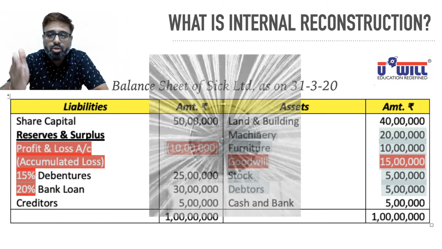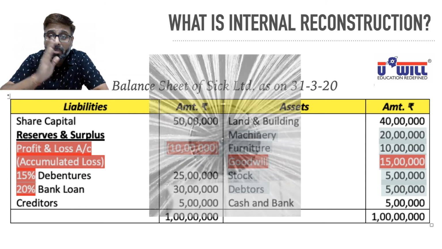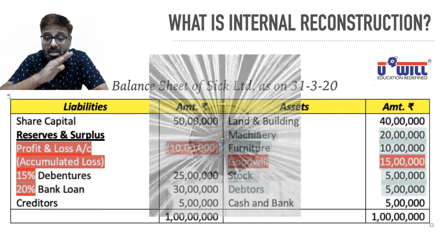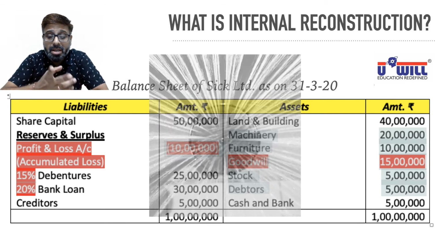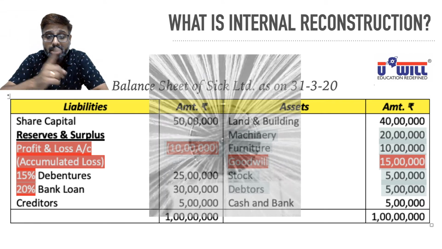You have to show the correct thing to the shareholders. You have to show the facts to the shareholders. No manipulation, no window dressing. 10 lakhs plus 15 lakhs, 25 lakhs is to be wiped off from debit balances. Machinery, as I said, 15 lakhs maybe its value. So a further 5 lakhs, 25 plus 5, 30 lakhs to be wiped off. Furniture, I said, suppose 8 lakhs is its true value. So 35 plus 2 lakhs more to be wiped off, 37 lakhs. Stock, as I said, maybe 3 lakhs is its true value. So 1 lakh more, 39 lakhs. And debtors, as I said, 4 lakhs. So 1 more lakh, 40 lakhs is to be wiped off from debit balances.